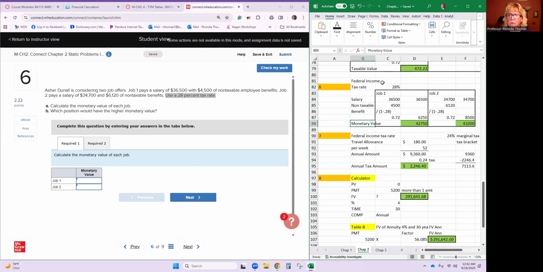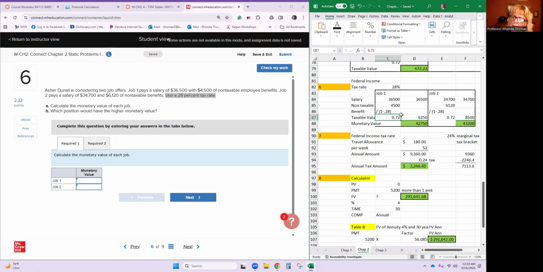Now, since these are both non-taxable, we've got to turn them into a taxable value. So you take the 4,500 for job 1, divide it by 1 minus 0.28, which gives us 0.72.